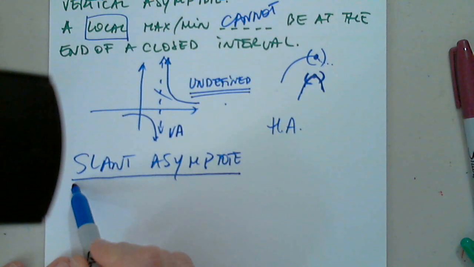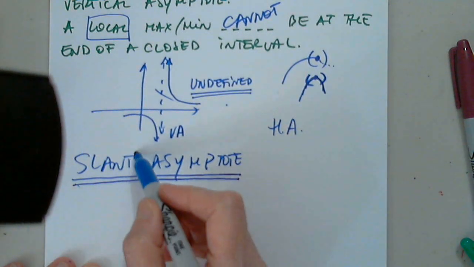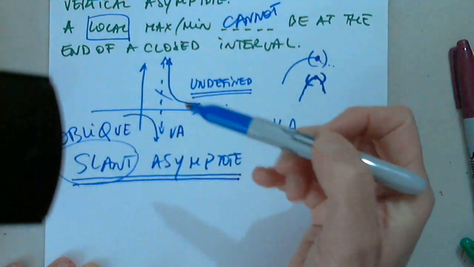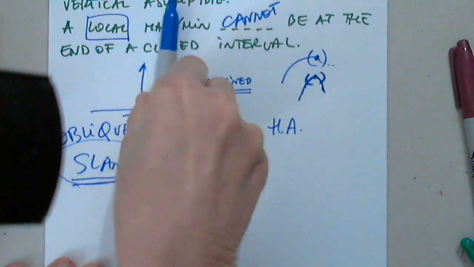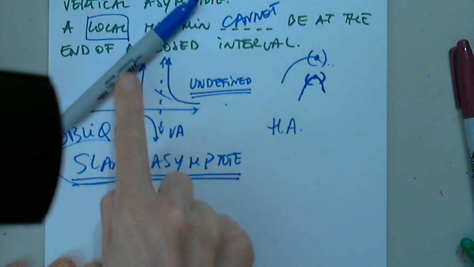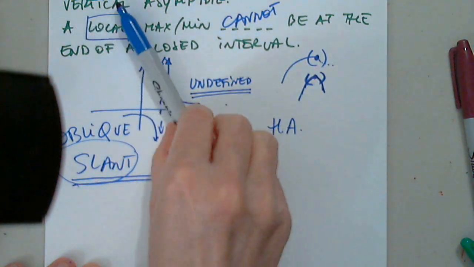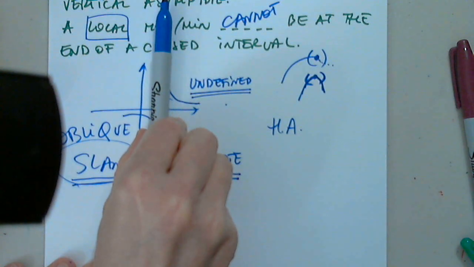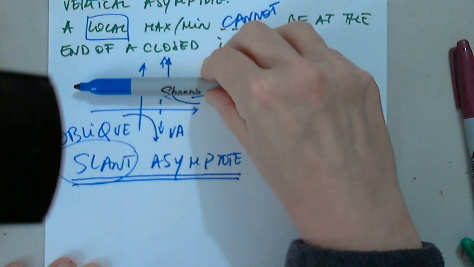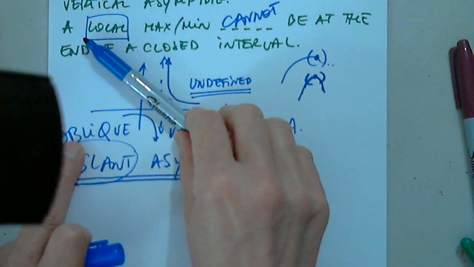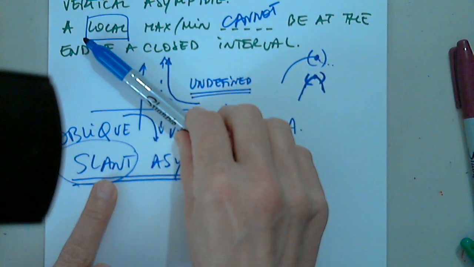But what is a slant asymptote? Well, slant means oblique. It means not horizontal, it means not vertical. It means something like this or something like this, but it has to be a line. A vertical line is the vertical asymptote, a horizontal line is the horizontal asymptote, and something like this will be a slant or oblique asymptote.